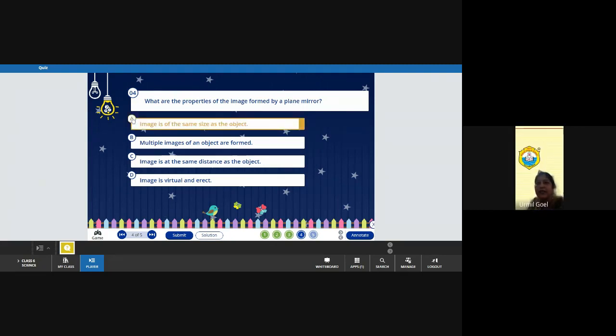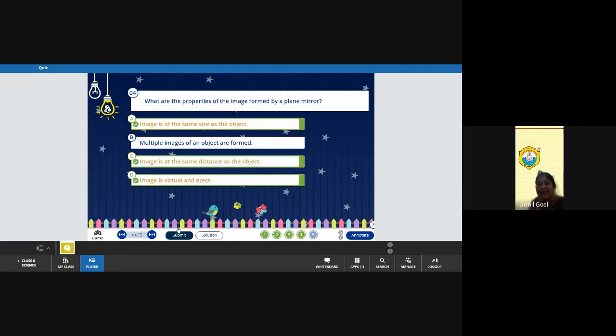Then you are saying C: image at the same distance as the object. Correct. Anything else? Ma'am, D: image is virtual and erect. Whenever we see ourselves in the plane mirror, it is always erect, and this is called a virtual image, which cannot be obtained on a screen. Okay, so these three options are correct.